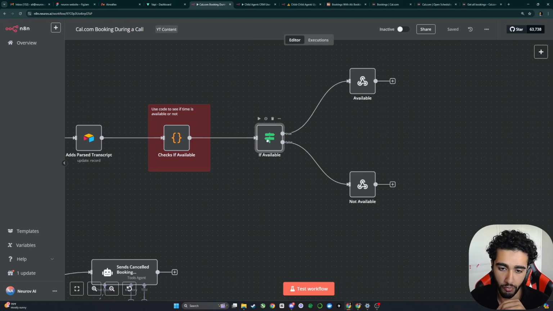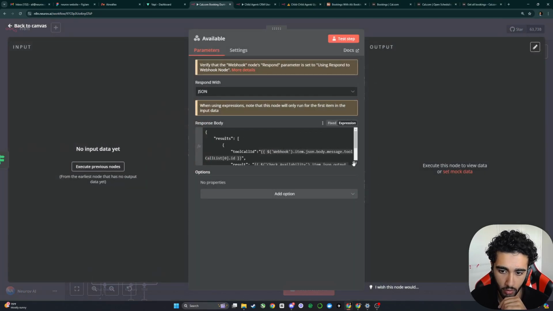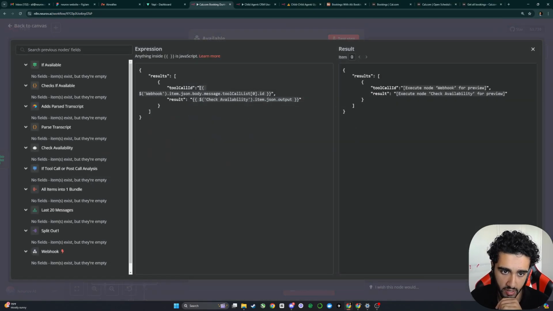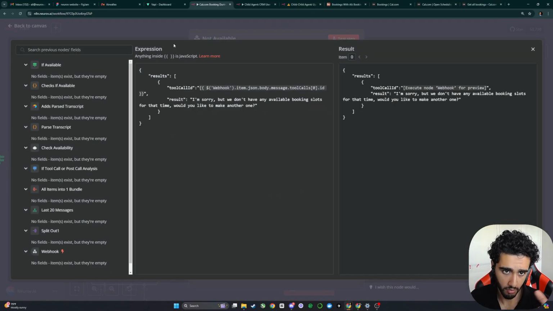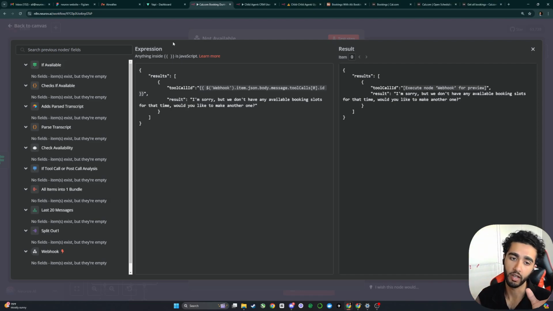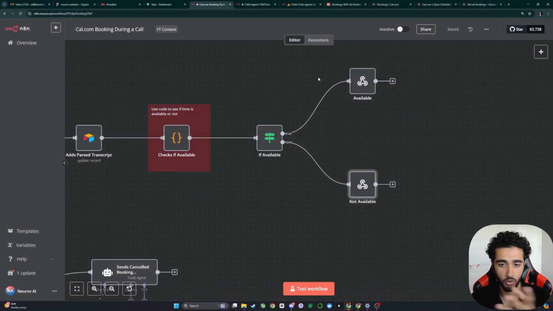So obviously, if we're available, then we go up to this webhook request, which basically dynamically grabs our tool call and then dynamically grabs the result, which is the output of that AI agent. Basically just telling you, hey, we have a booking at this time. Awesome, we made the booking. Then obviously for the time that we don't have a booking, we dynamically grab that webhook. And then the result is pretty much just, I'm sorry, but we don't have availability at that time. Would you like to make another one? And then it just repeats the process.